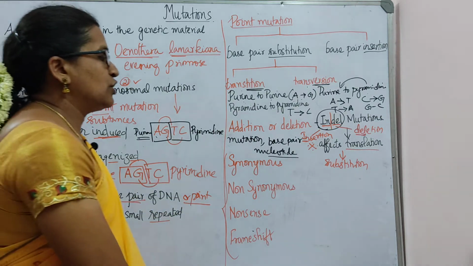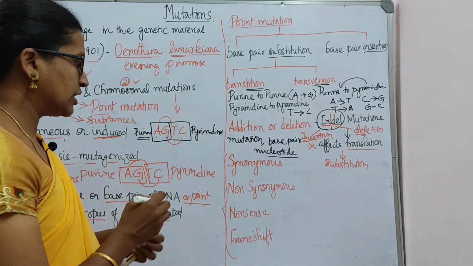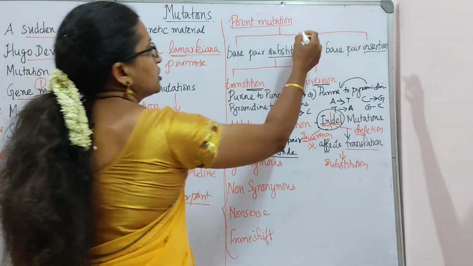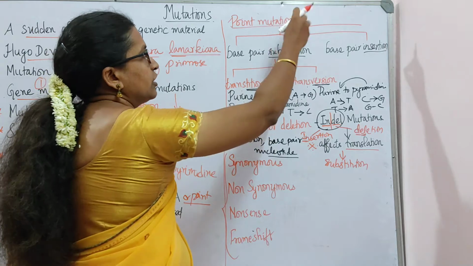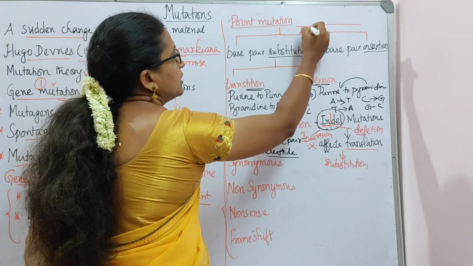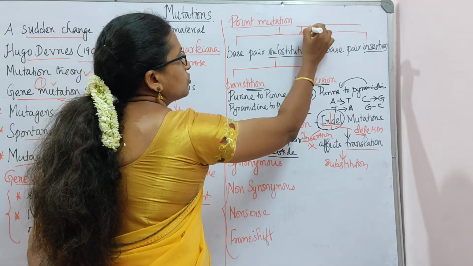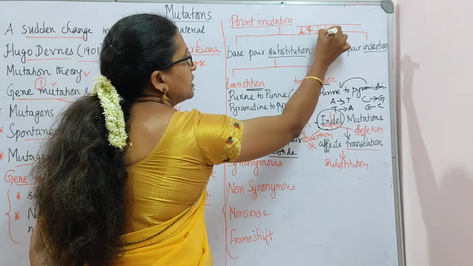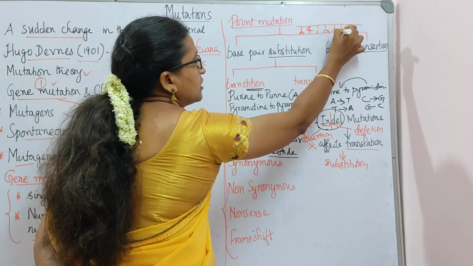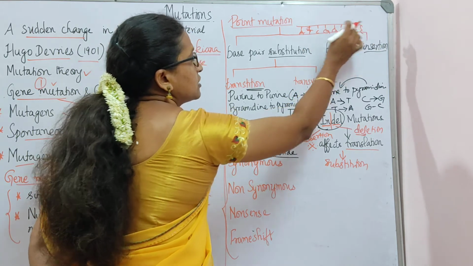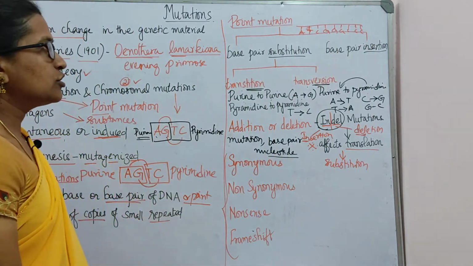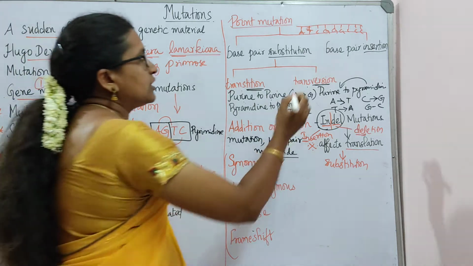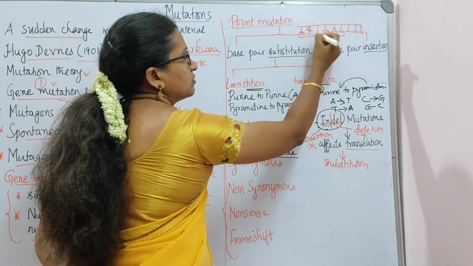As we all know, genes are arranged in a linear manner on the chromosomes. So it will all be A, T, G, C. The nucleotides will be arranged in a linear manner, like A, T, G, C, G, G, G, C, C, C. A set of three is called a codon.